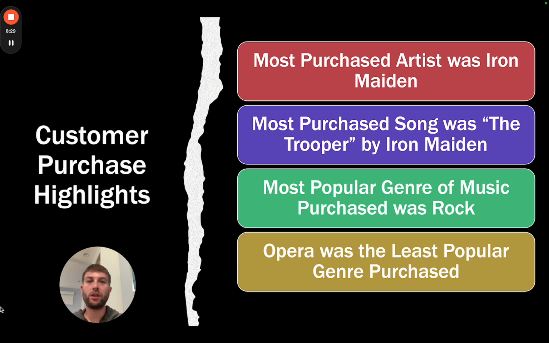Customer purchase highlights. The most purchased artist was Iron Maiden. The most purchased song was The Trooper by Iron Maiden. The most popular genre of music purchased was rock. Opera was the least popular genre purchased.